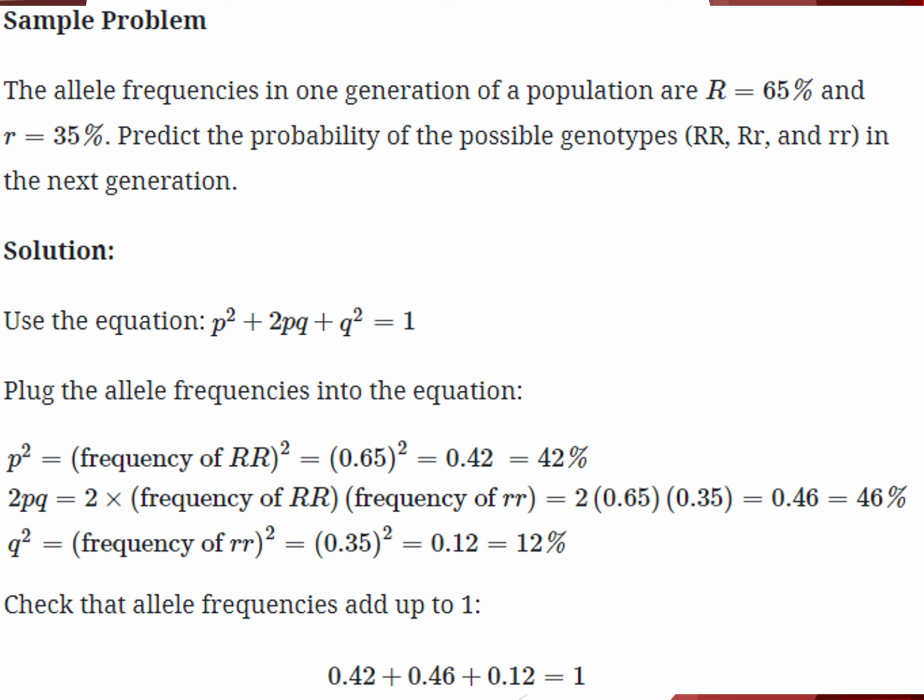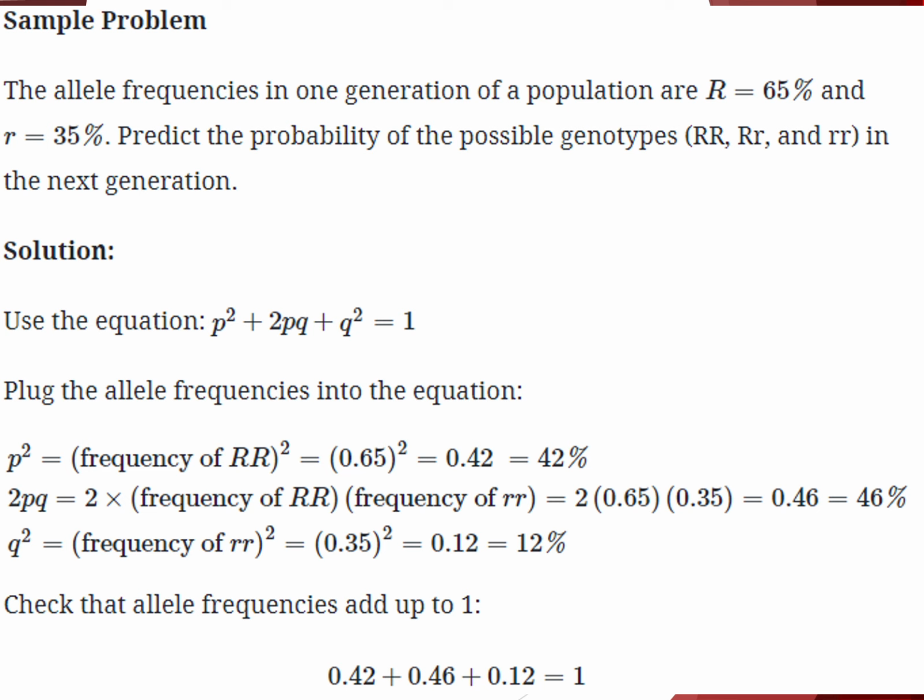So we will apply the Hardy-Weinberg equation here. We see it again for the solution. All of these things added together must be equal to 1. So we'll simply plug in the allele frequencies into the equation. If we want to solve for big R big R, we simply use p squared. We take the frequency of big R and multiply it again by the frequency of big R. The percentage form of the frequency is 65%, but when we plug that into the equation, it needs to be in the form of a decimal.